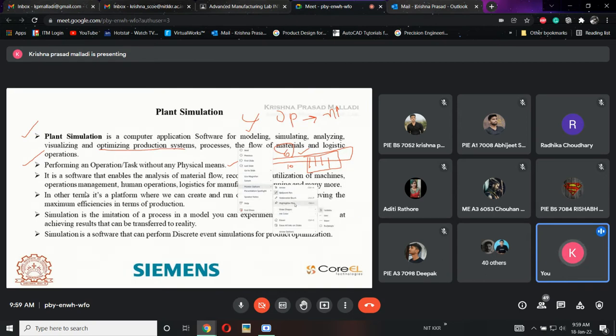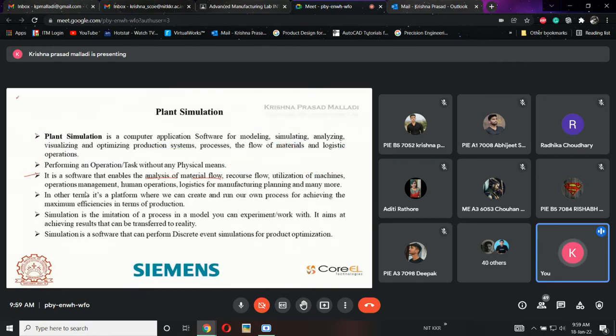The third part: it is software that enables analysis of material flow. As already explained, the movement of material from one station to another station is called material handling or material flow. So we can do the analysis for the material flow, and also for resource flow. Now what is this resource flow?